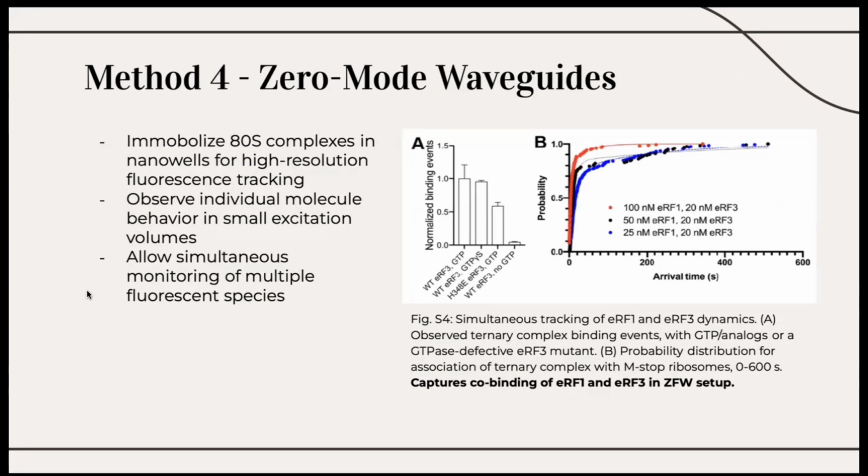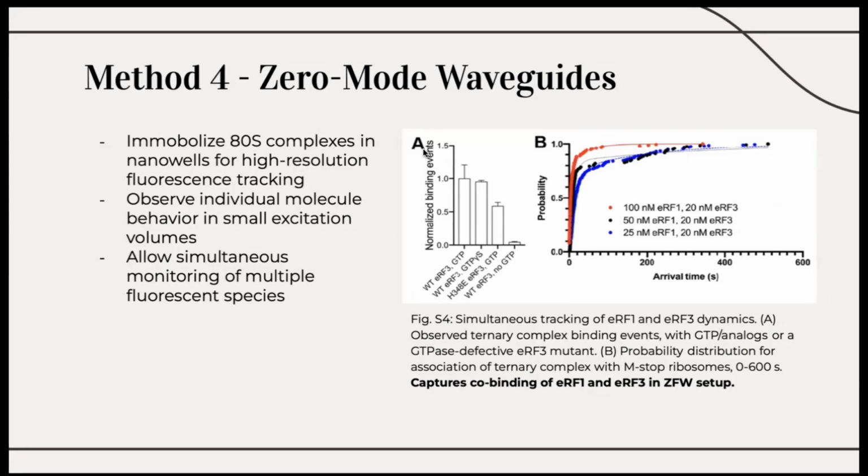To observe the arrival and departure of individual release factors with millisecond resolution, zero-mode waveguides were employed as the fourth method. These nanostructures allow fluorescence detection in small excitation volumes, which is ideal for tracking fast molecular events.